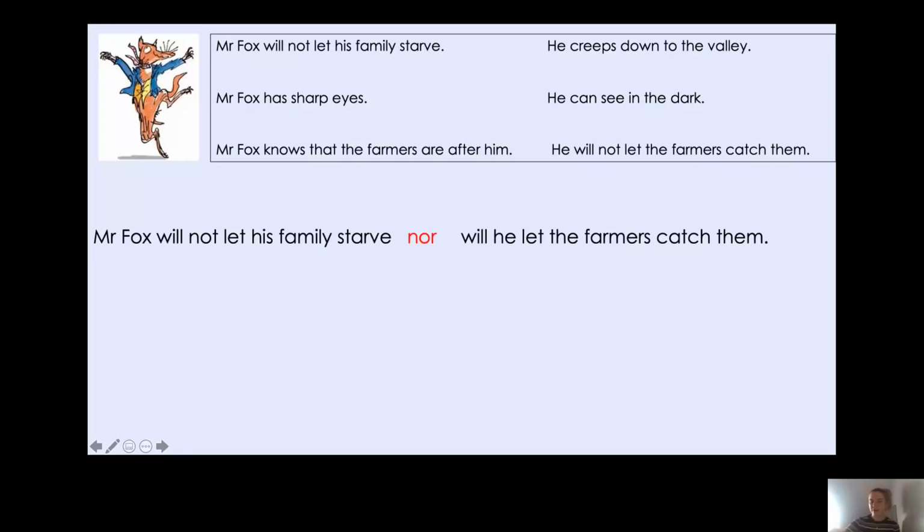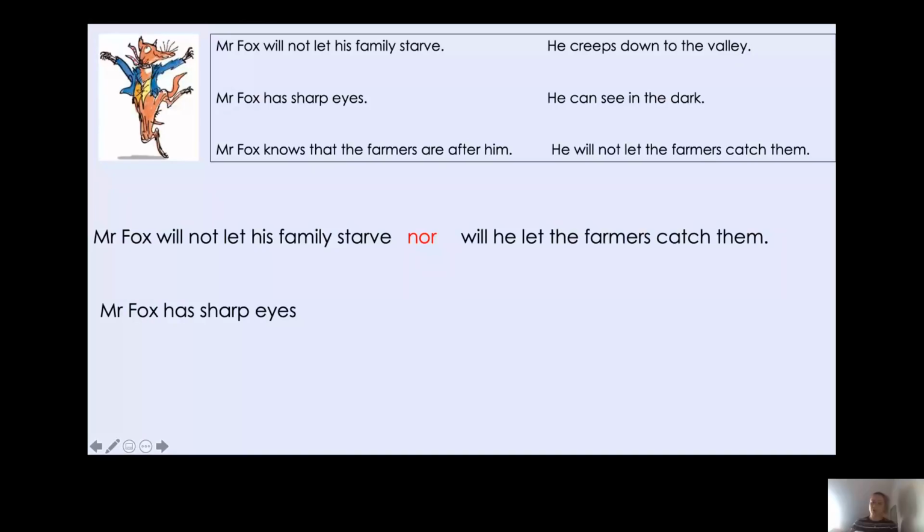Okay, let's now have a look at this one. Mr. Fox has sharp eyes. Now, which sentence can we match with this one? Is it he creeps down to the valley, or he can see in the dark? Well, creeping down to the valley doesn't have anything to do with the fact that Mr. Fox has sharp eyes, does it? But the fact that he can see in the dark does have something to do with the fact that he has sharp eyes.